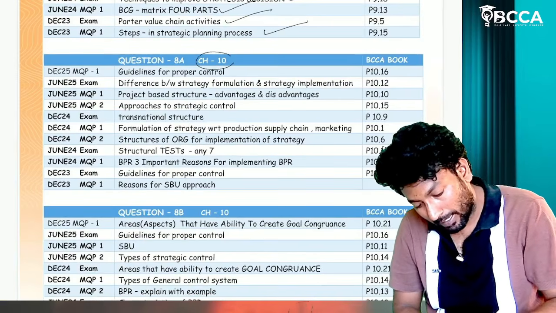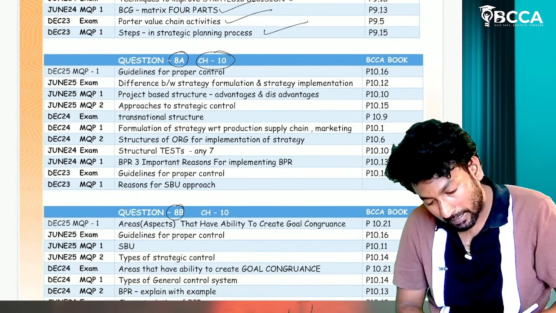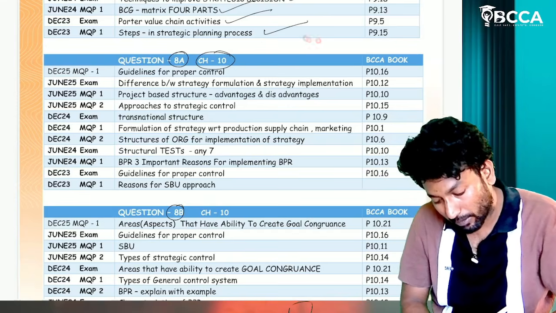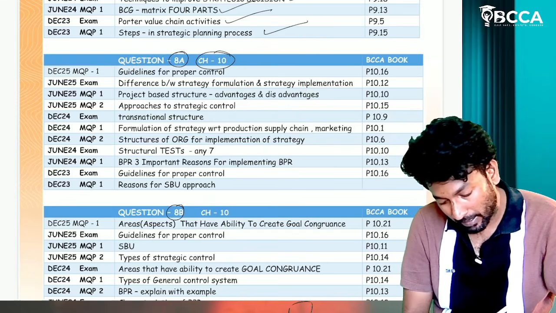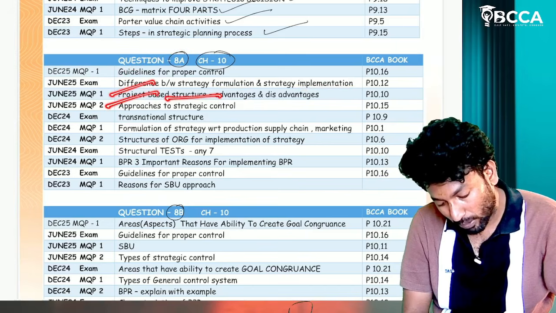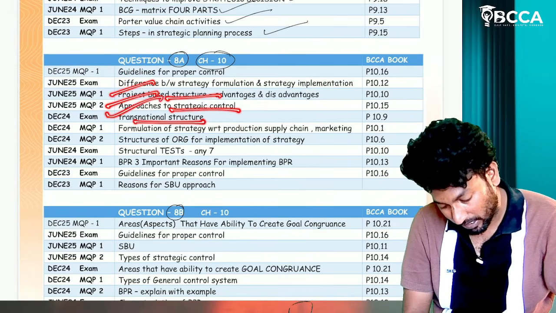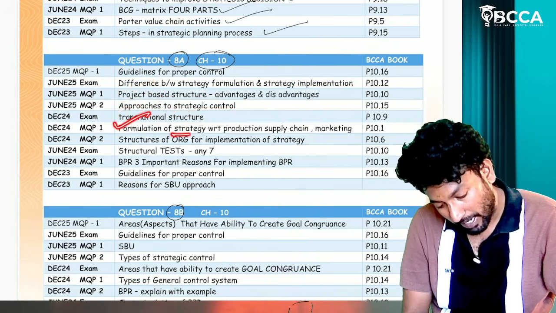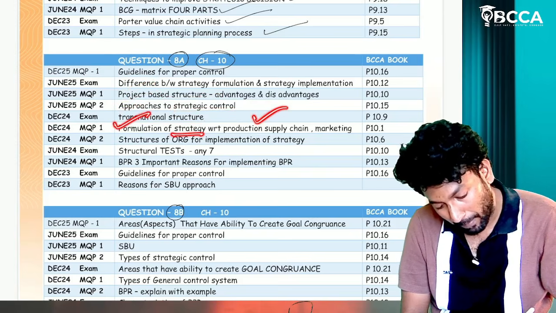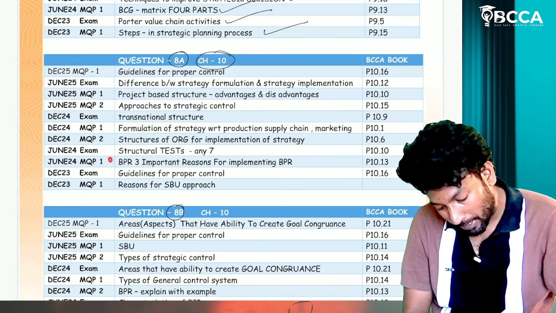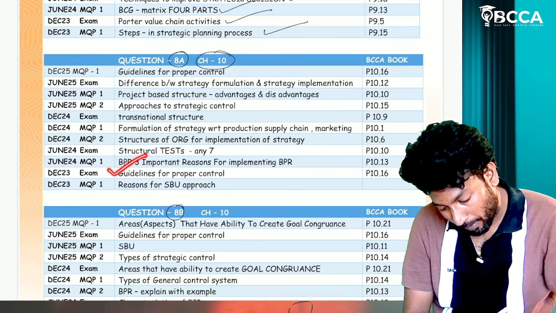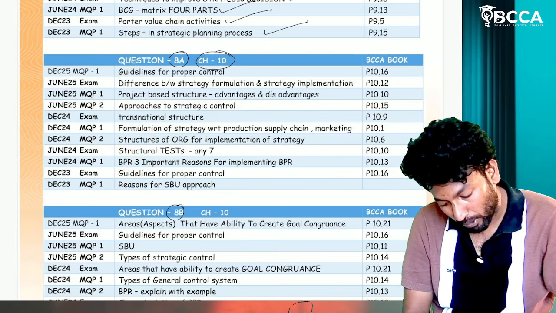From chapter number 10, we have 8A, 8B. See, what all the concepts are being asked: guidelines for proper control, difference between formulation and implementation of strategy, project-based structure, approaches to strategic control, transnational structure, formulation of strategy with production, supply chain, marketing, structures of organization for implementation of strategy, structural test, business process engineering, guidelines for proper control, repeated reasons for SBU approach.